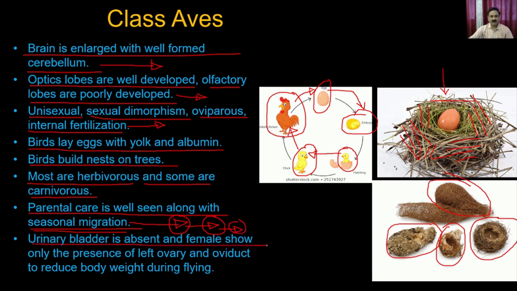Urinary bladder is absent, and the female shows only the left ovary and the oviduct to reduce the body weight during flight. So the female does not contain two pairs of ovaries compared to all other animals. It only contains one ovary and one oviduct, simply because it wants to reduce the body weight so that they are able to fly.